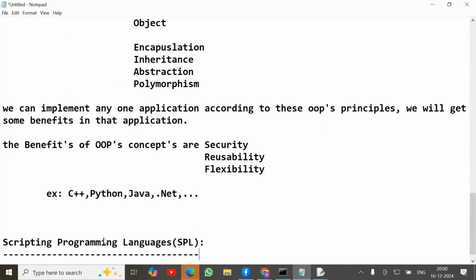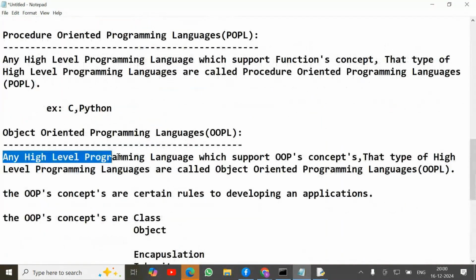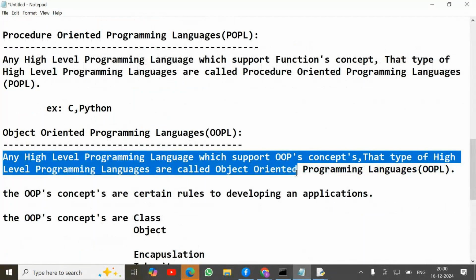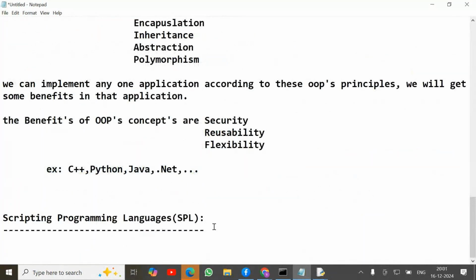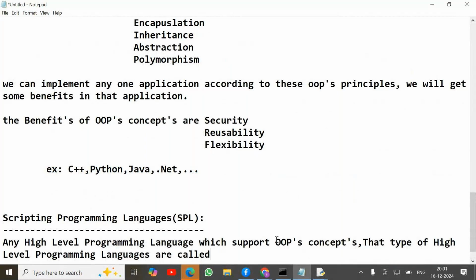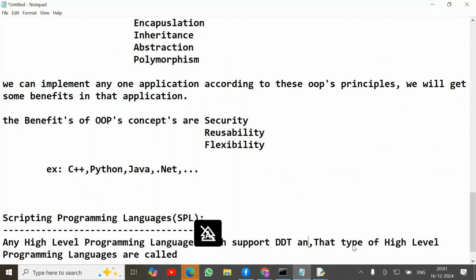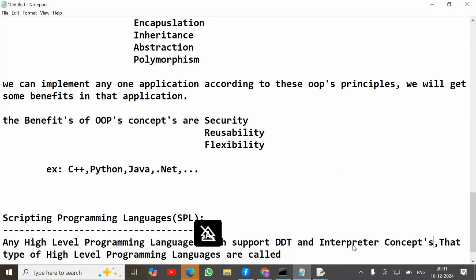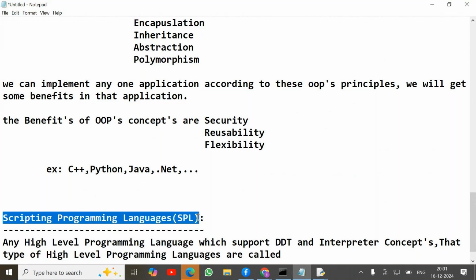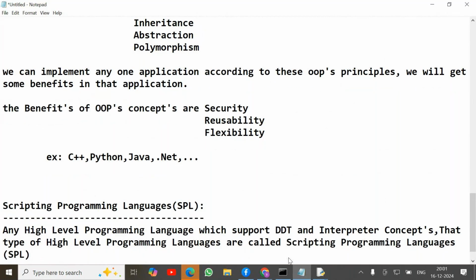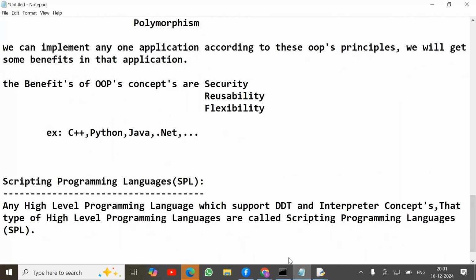Any high level programming language which supports dynamic data types concepts and interpreter concepts, that type of high level programming languages are called scripting programming languages.